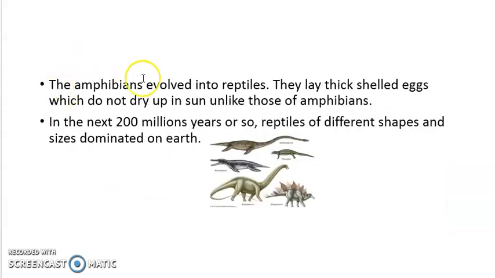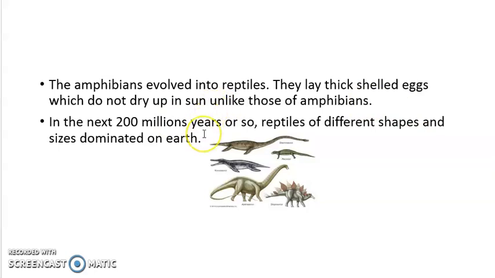Moving ahead. The amphibians evolved into reptiles. Now from fishes what evolved? Amphibians, and from amphibians the reptiles evolved. They lay thick-shelled eggs. So what is the difference between the eggs of fish, amphibians and reptiles? Amphibian and fish eggs are not covered by thick shells, so they need to lay their eggs in water, while reptilian eggs are thick-shelled, which makes them resistant to environmental conditions, and they do not dry up in the sun, so they need not go into water.